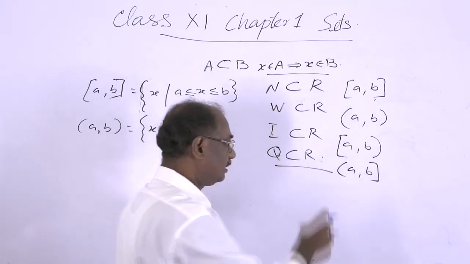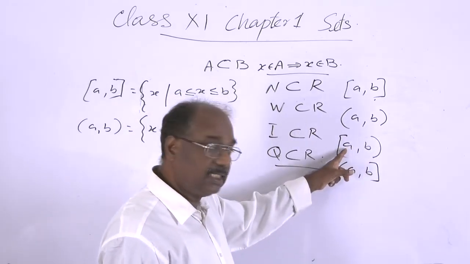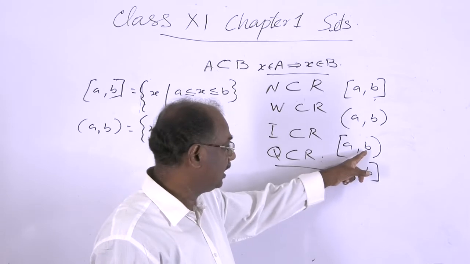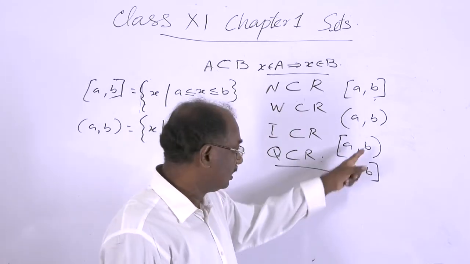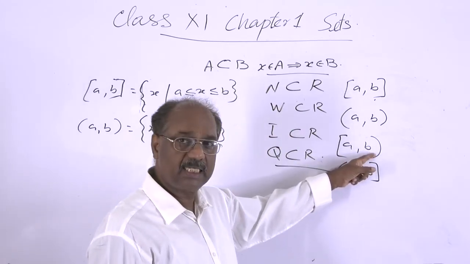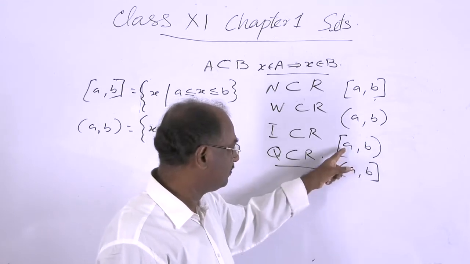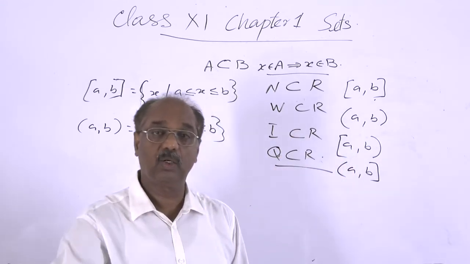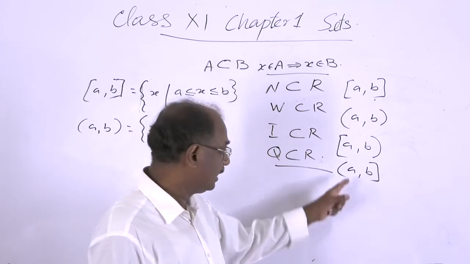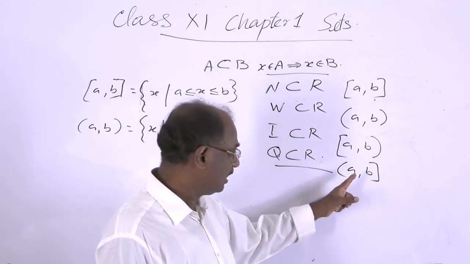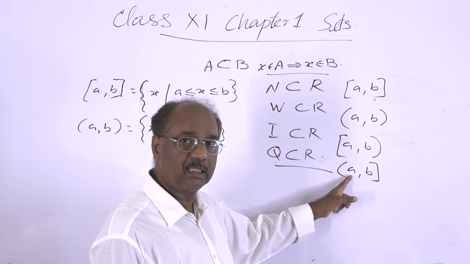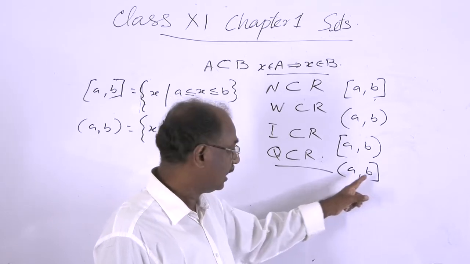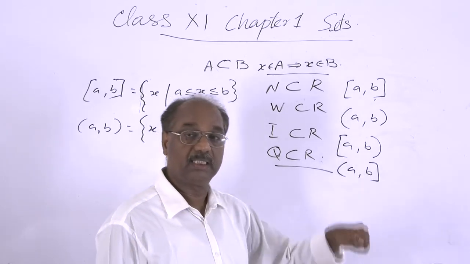This means this end point A is included and B is not included. This right end is open and the left end is closed. Closed means that end point is included. And here this left point A is not included and this B is included in this set.